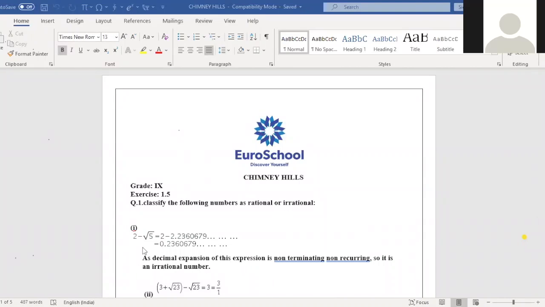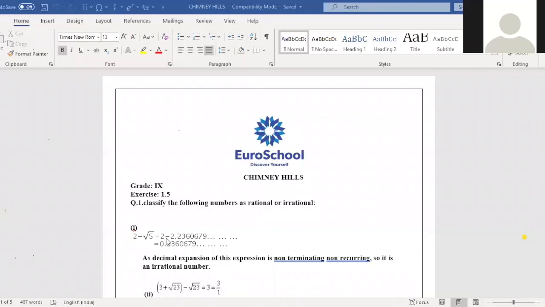Just recall the rules we have learnt in the previous class. The sum, difference, product and quotient of a rational and an irrational number is always irrational. Here, in the first question, 2 is a rational number and root 5 is an irrational number. So according to the rule, if you subtract an irrational number from a rational number, the result will always be